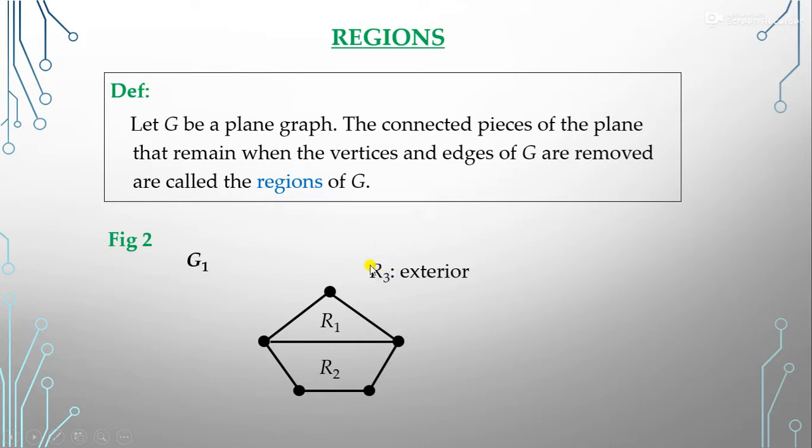Exterior region means it is not bounded, that is, unbounded. So always for any graph we have one exterior region. So in this graph G1 we have three regions in total: R1, R2 and R3.